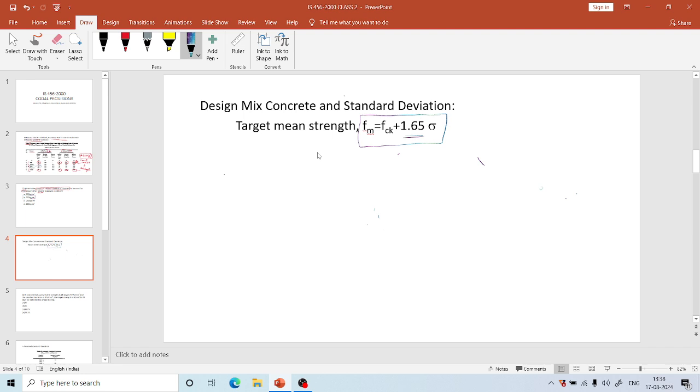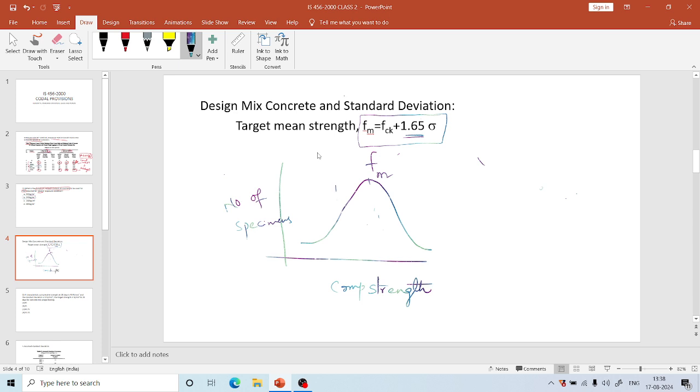And why we are using only this 1.65 and not some other value is, we all know the normal distribution curve. If it is the target mean strength, we take the number of specimens on the y-axis and compressive strength on the x-axis.